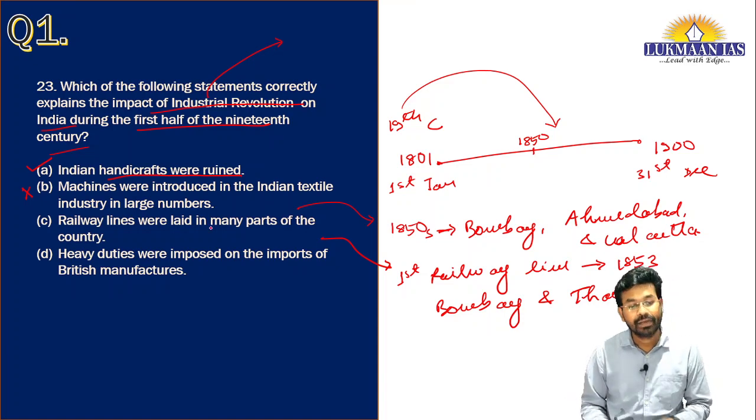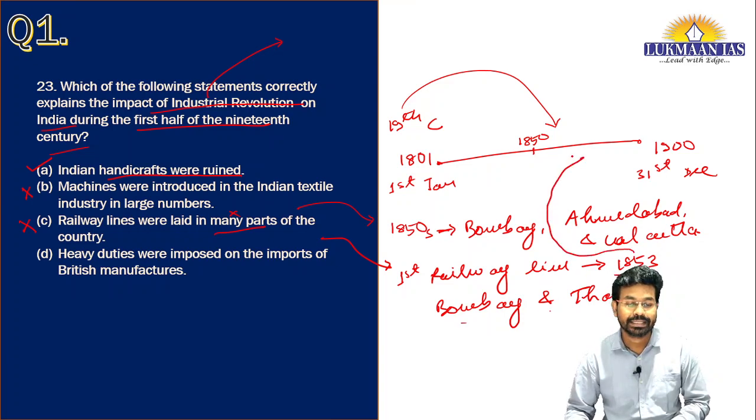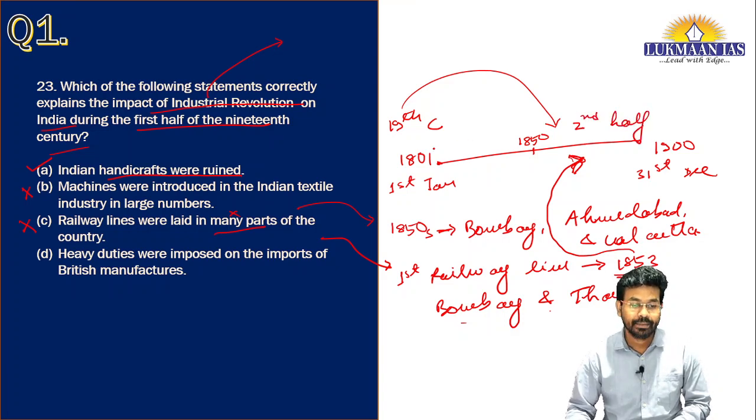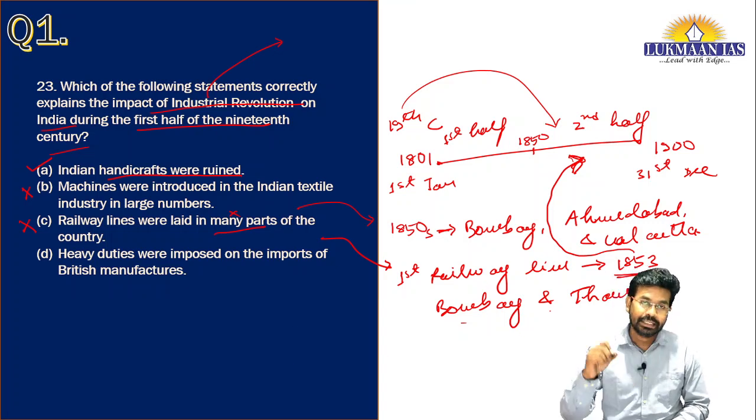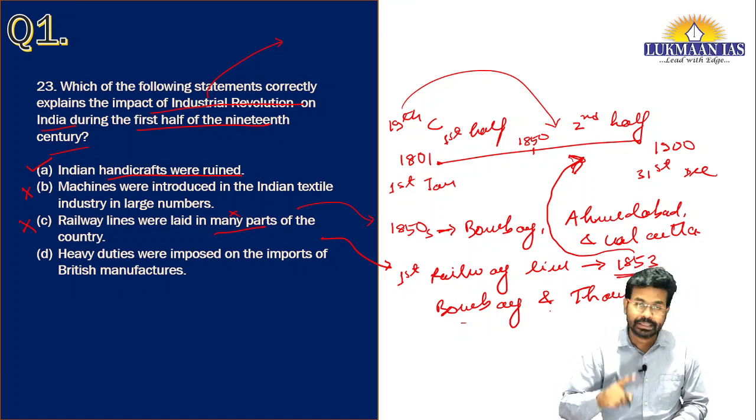So railway lines were not introduced in many parts of the country. And 1853 does not come in the first half. It comes in the second half of the 19th century. As I already told, 1850 to 1900 is the second half, and 1801 to 1850 is the first half. So railway lines were introduced only in the second half, and only between Bombay and Thane. So that's why option C is not correct.